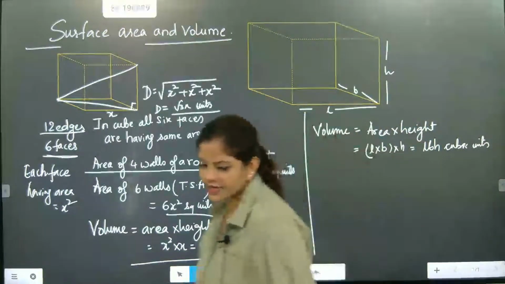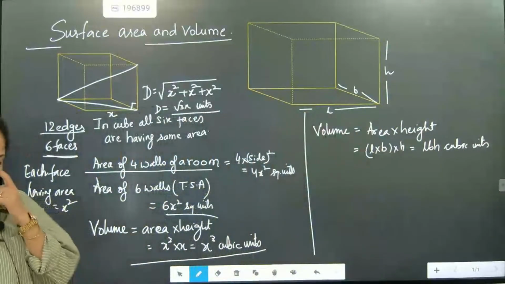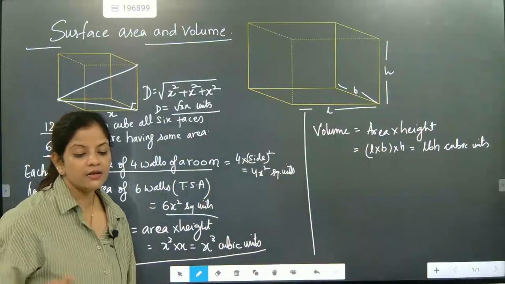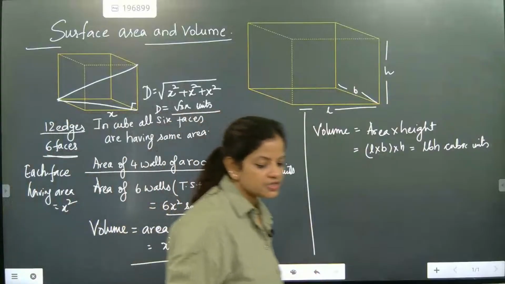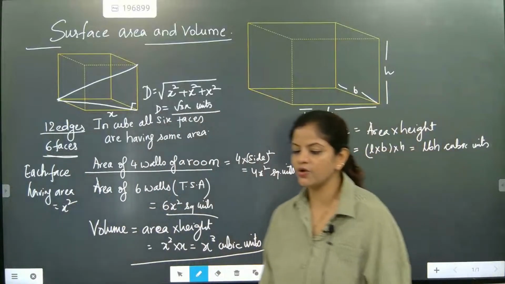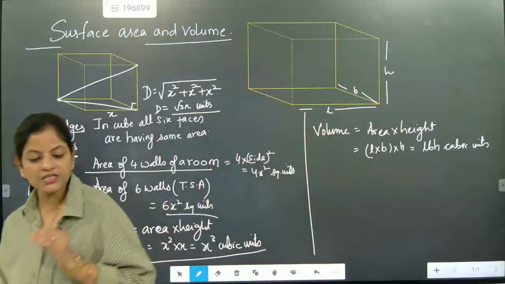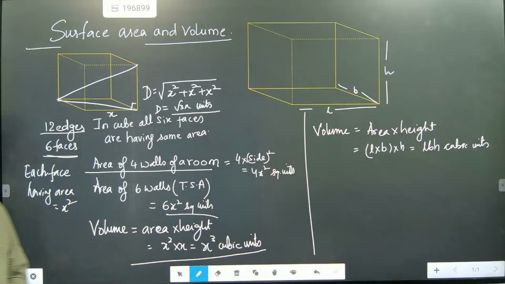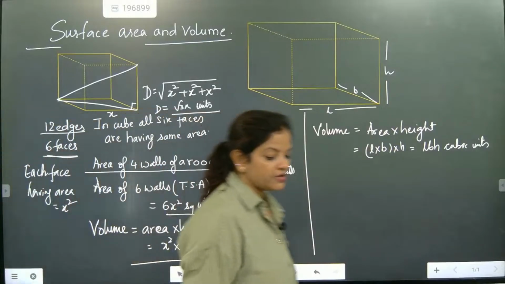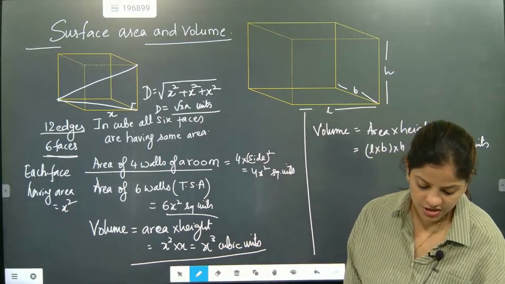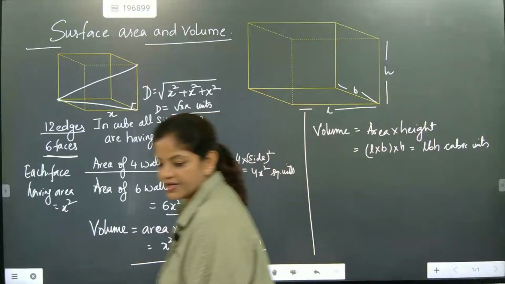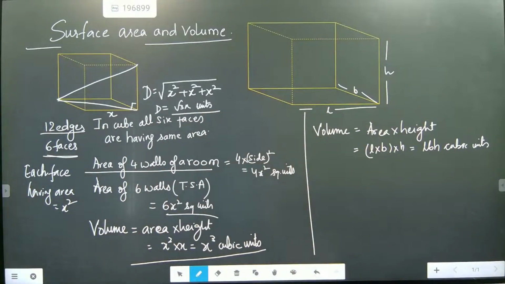Understood? Yes, LBH. Volume is absolutely correct, beta. Volume is considered as LBH. Here, volume is considered as LBH. I hope you might have understood. Tarun, Satya, everyone, I hope you might have understood here. LBH is considered as volume. I hope you got this point.